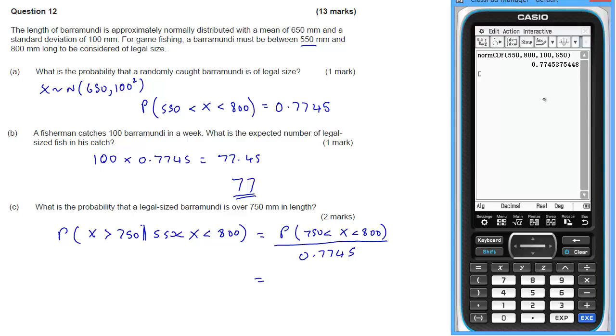So what we could do here is, let's just copy that, and we'll just paste it there, and then we'll just go down and edit. We want this one actually to be 750 now, so make it 750. That gives us that, and then what we want is that one divided by this one, and that gives me 0.1186.